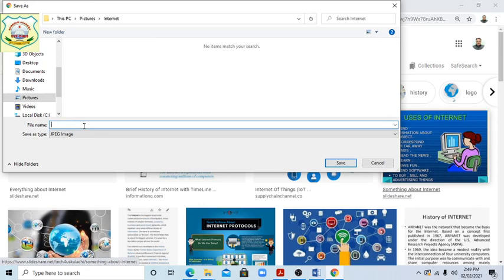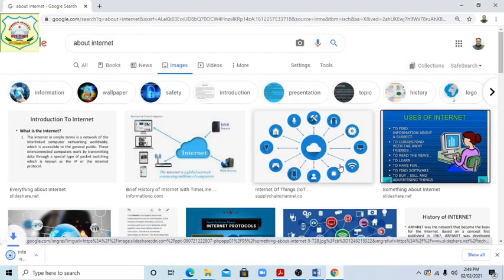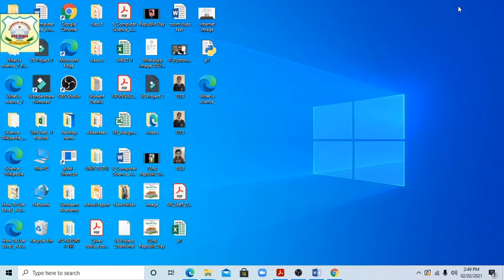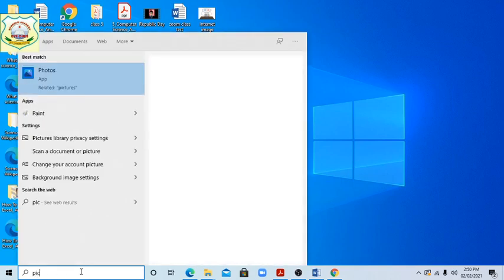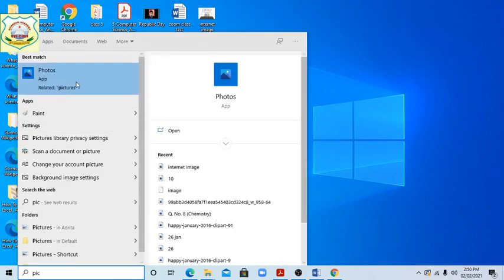You write an image name, Save now. Okay, now the file has been saved. Now if you want to see, go to the Images option. This is the Pictures option, Photos.